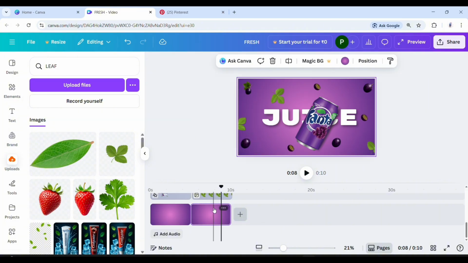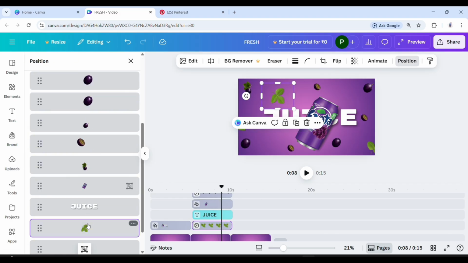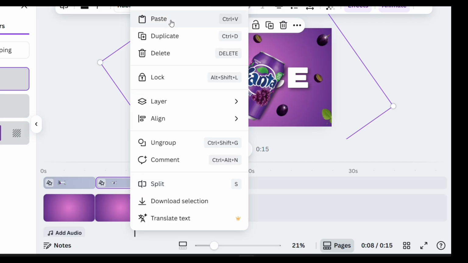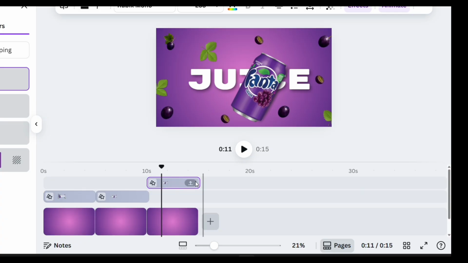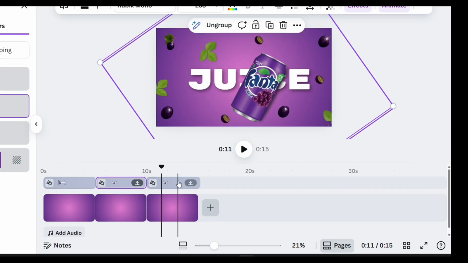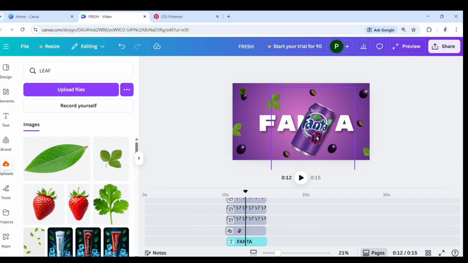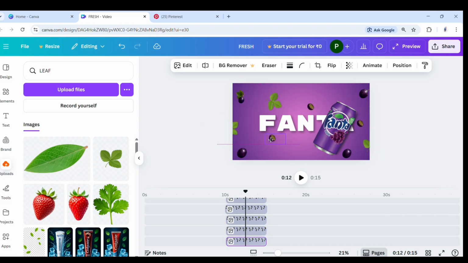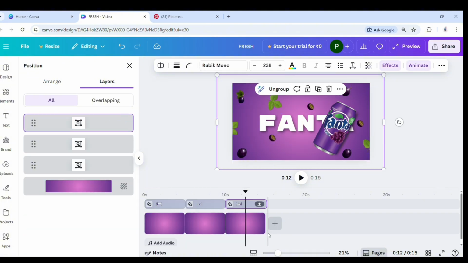Now duplicate this page and go to position, create all the elements as a group and duplicate it. And now drag the element group onto the third page and adjust the element duration. And now follow the same process, change the text, move the can a little more and move the grapes or leaves a little more. Now it's time to make another page.